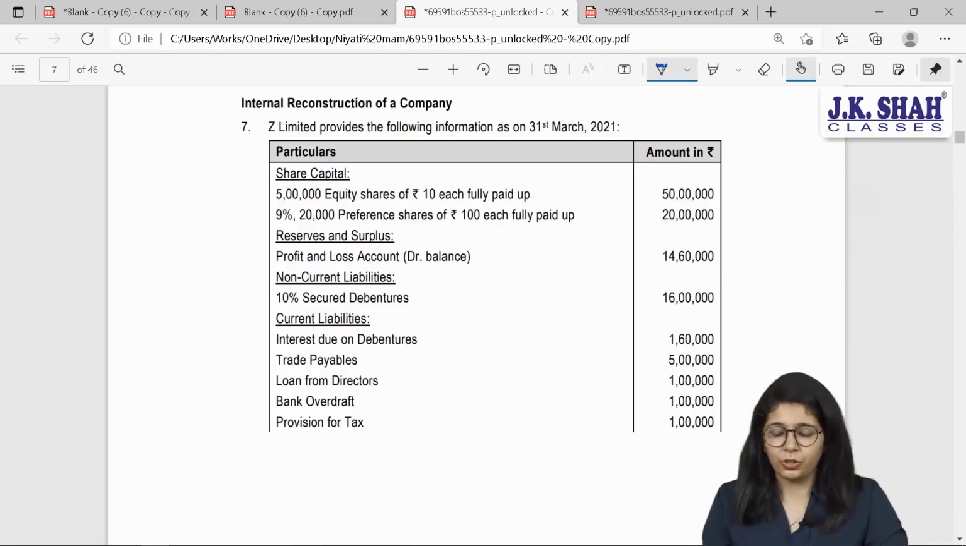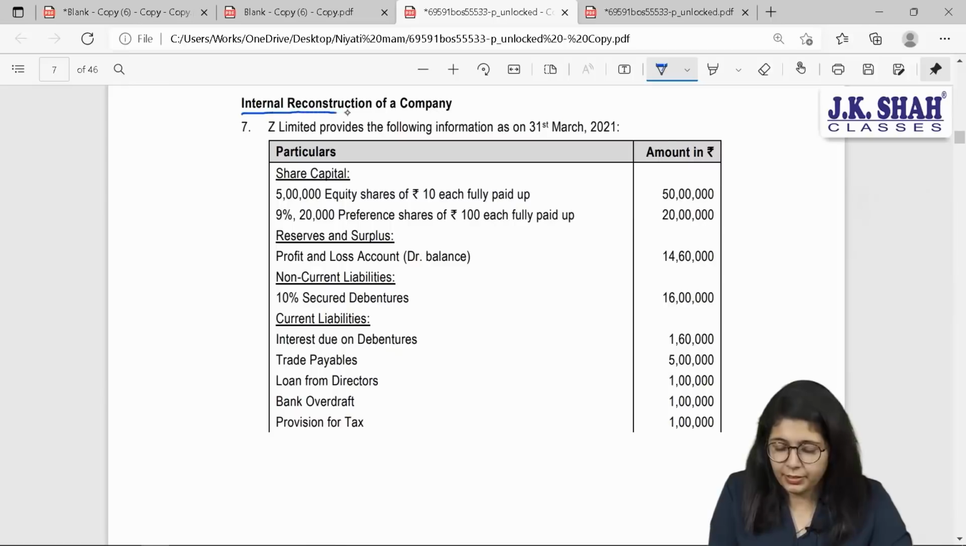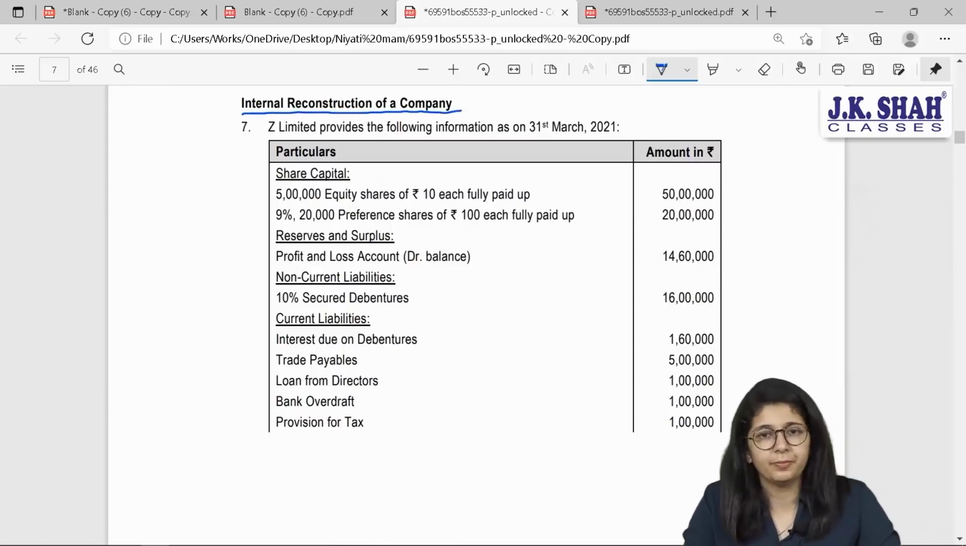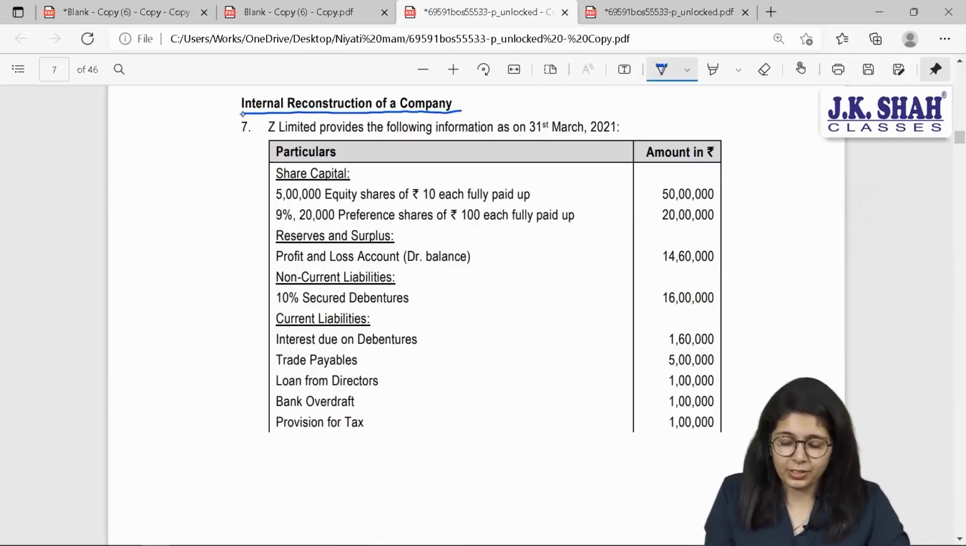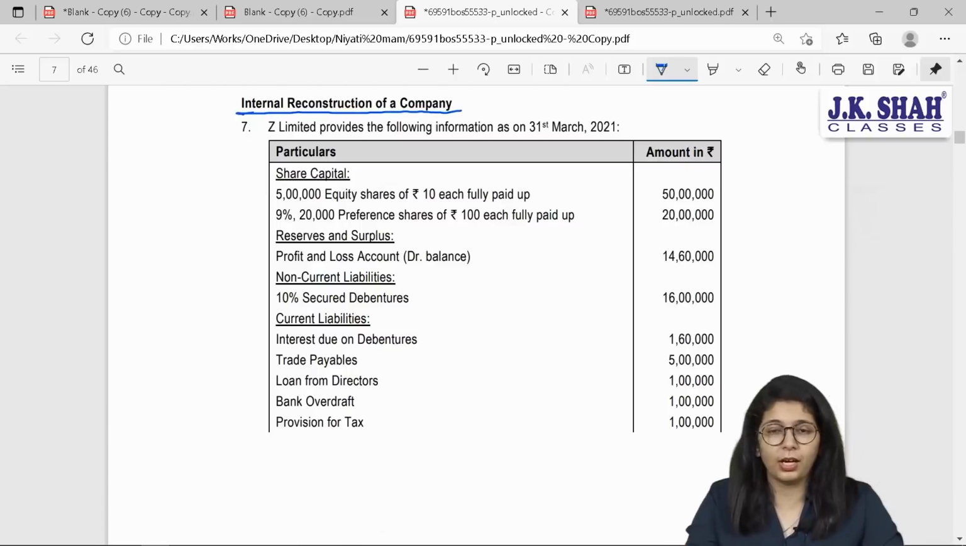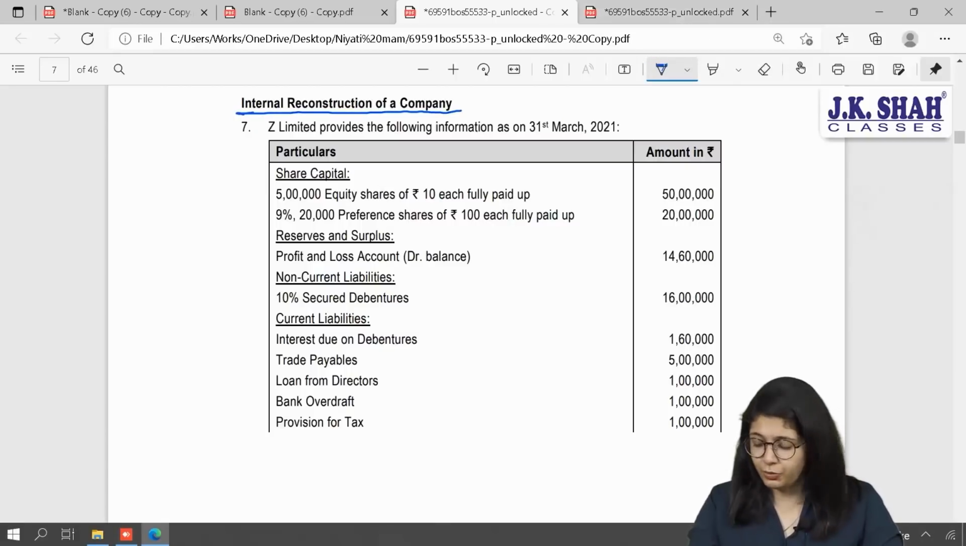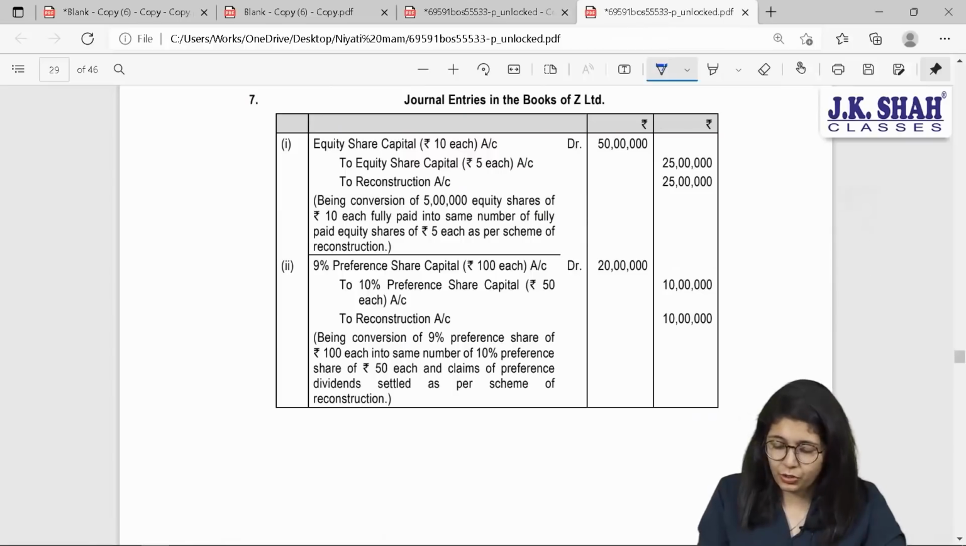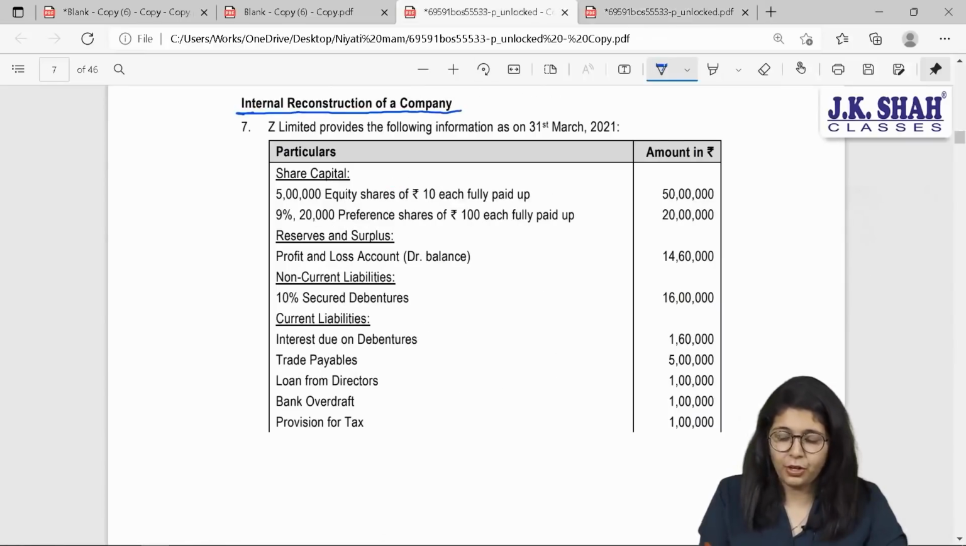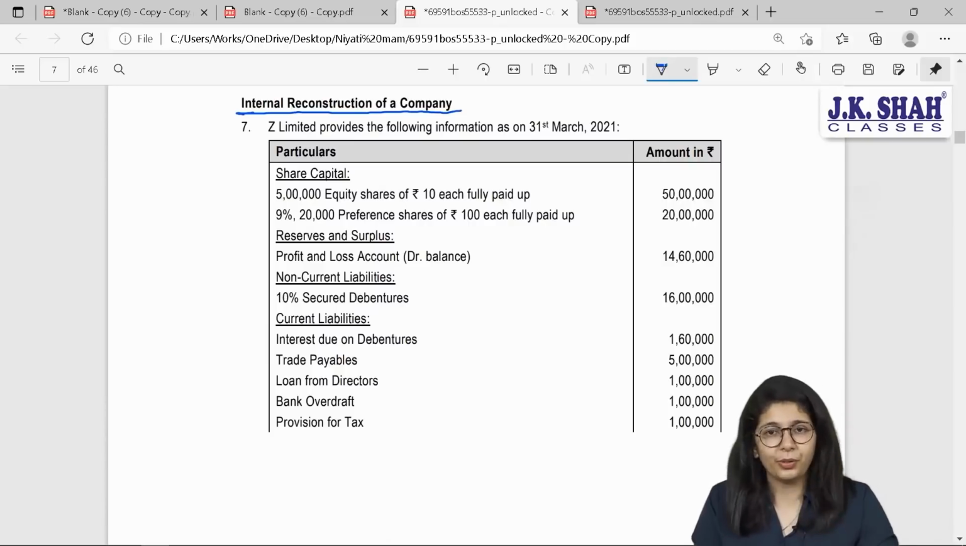Next sum is based on another chapter, internal reconstruction of a company. In internal reconstruction, we prepare a new account, a separate account, a specific account. And which account is that? That account is your reconstruction account. All your entries are routed through that account, correct beta? When a company is internally trying to reconstruct its business.